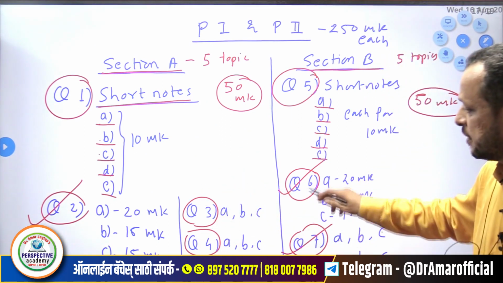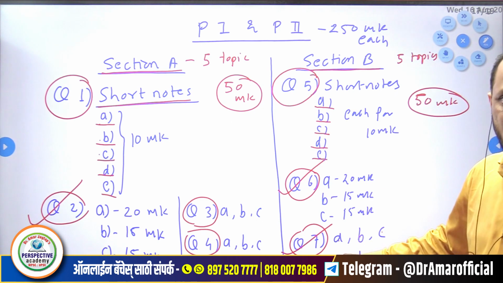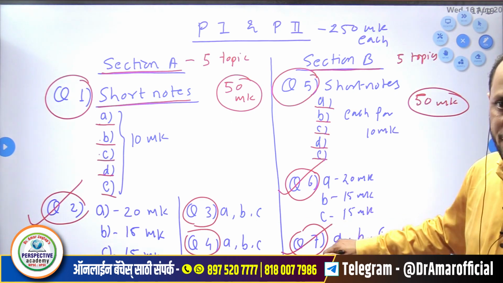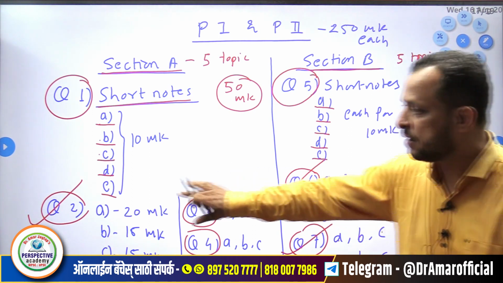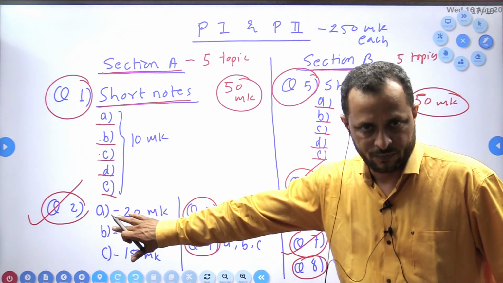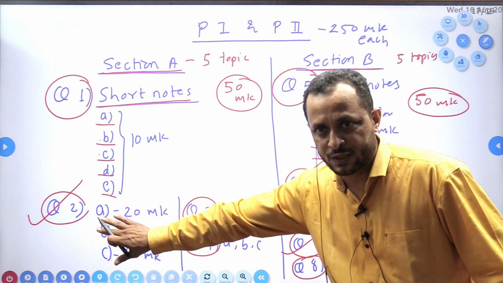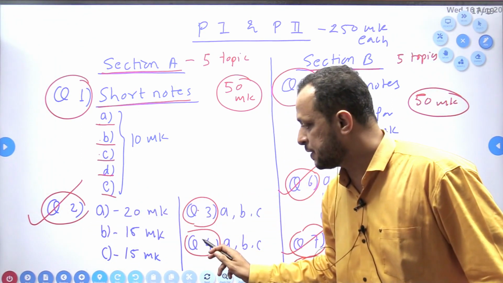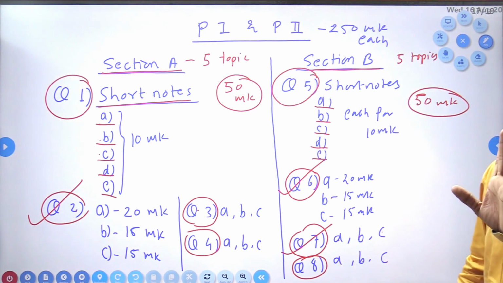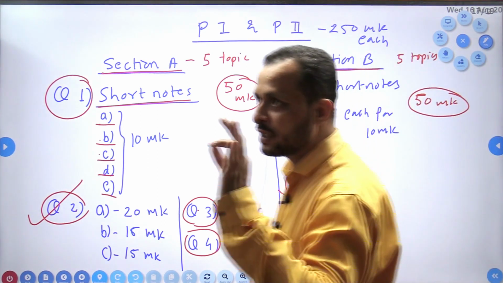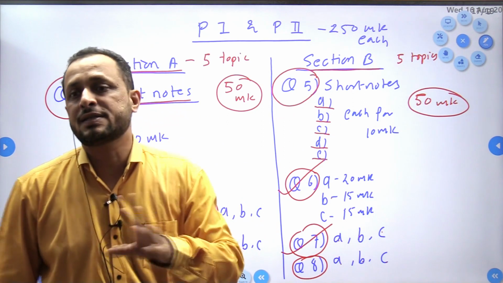But if you select 6, 7, 8, not okay. They will check only 2. If you select 2 questions from these 3, then any 1 question out of the other 3. Means 1 question is compulsory from each section.